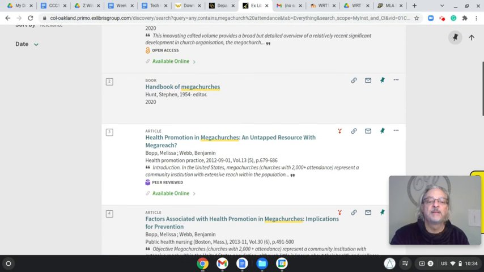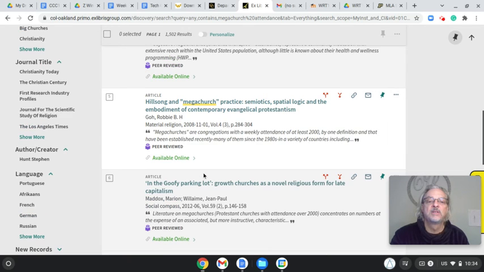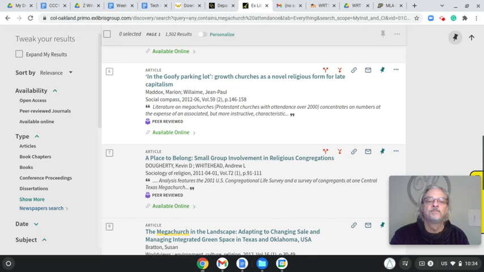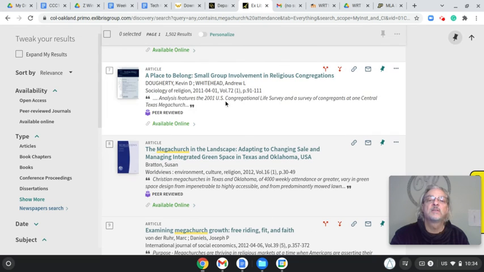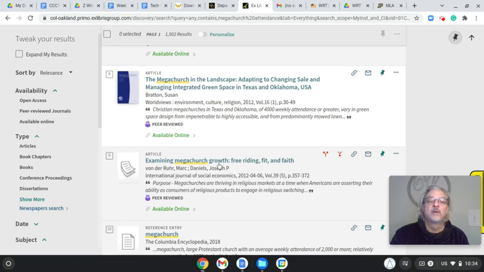But then I can keep coming down here and see. Okay, here they're talking about attendance. Here's a megachurch, a place to belong. Okay, so belonging might have something to do with congregation, so that has to do with attendance. Maybe they're using the word congregation. Here's growth.